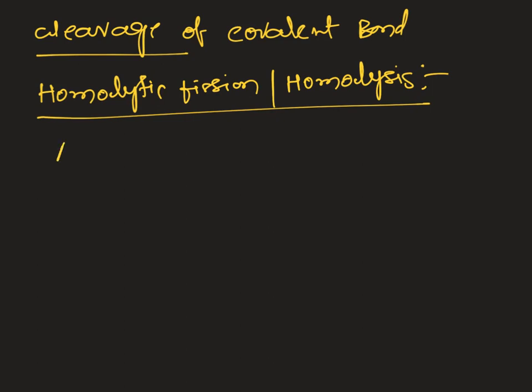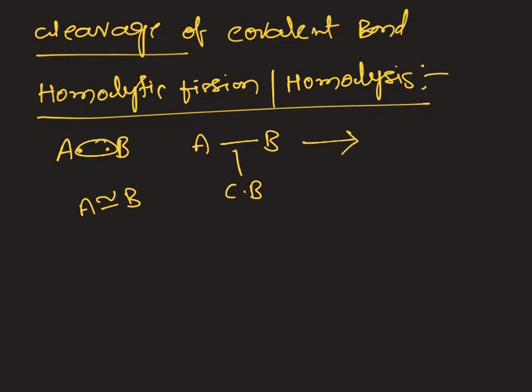I am taking A atom having an electron and B atom having an electron, mutually shared, which forms a bond, and this bond we call a covalent bond. The condition of homolytic fission is that if the electronegativity difference of A and B is approximately equal, then we can see homolytic cleavage. Homo means same, fission or lysis means chopping.